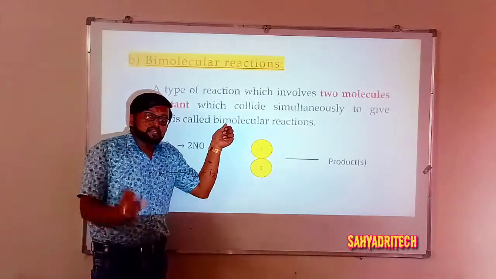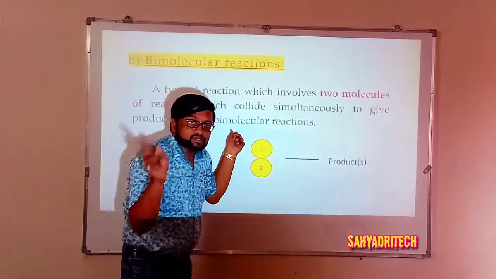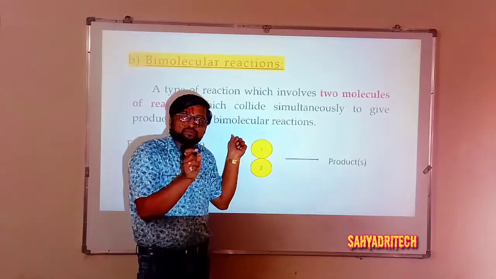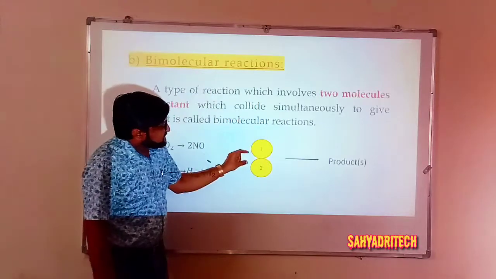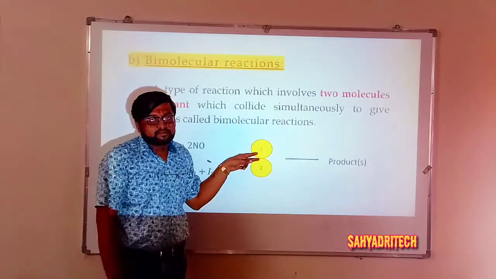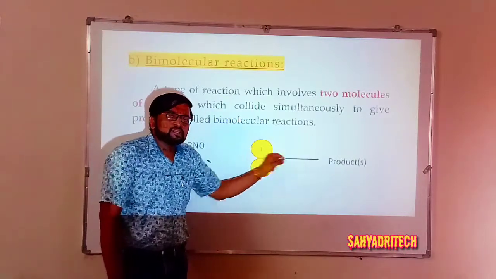As I mentioned, to specify the molecularity, what is the necessary thing? Those reactant molecules should undergo simultaneous collision with one another. So in bimolecular reactions, it is possible: 1 and 2 collide simultaneously. Two reactant molecules collide simultaneously to give product.